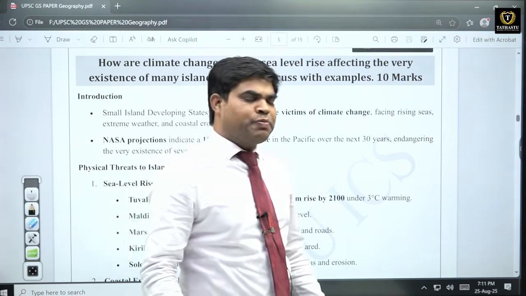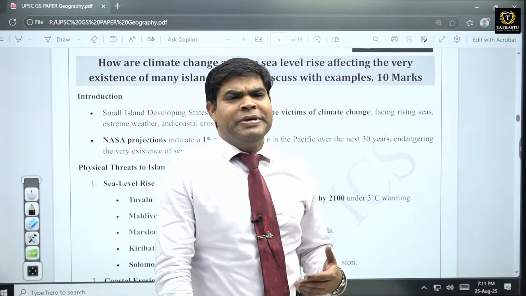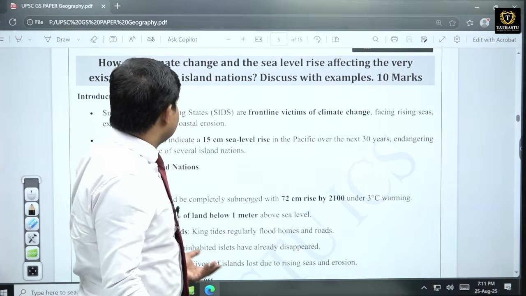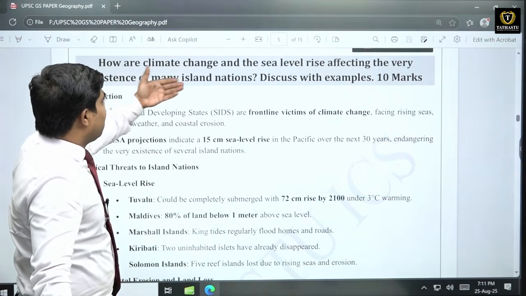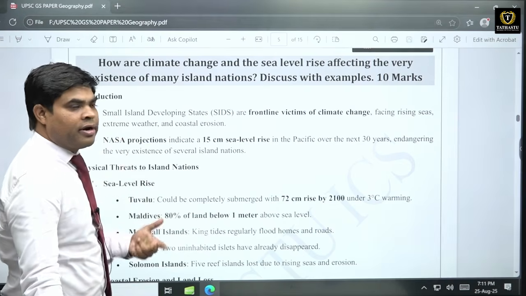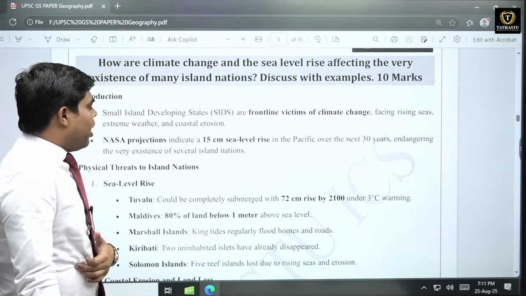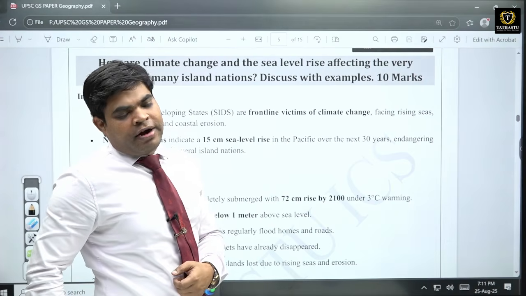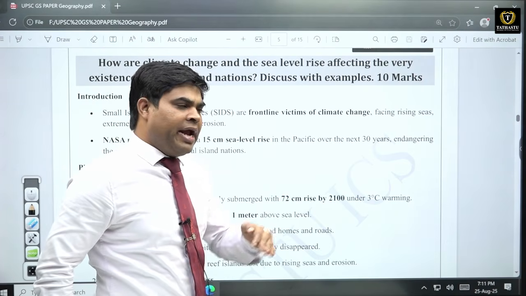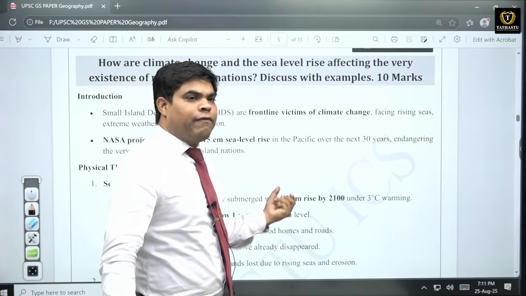In this question, you can quote some IPCC reports also. These small islands are recognized as SIDS, small island developing states, and they are the frontline victims. If any rise happens in the sea level, they will be the first and foremost victims of this event.